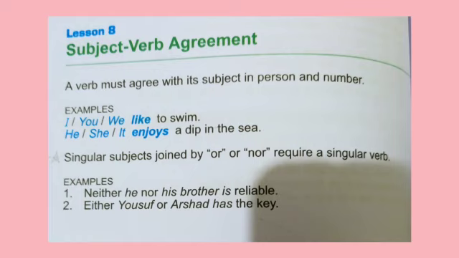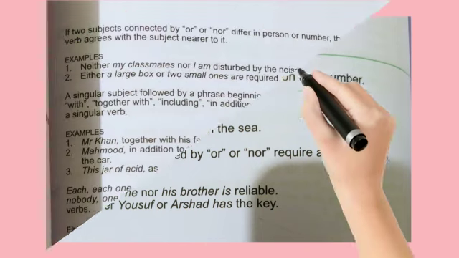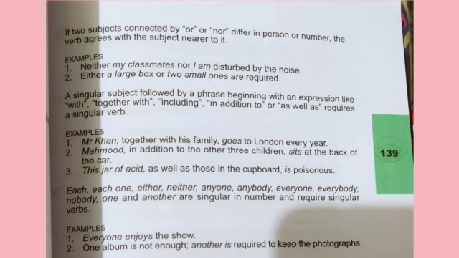Here I is a singular subject, the first person singular number, and you is the second person singular or plural number, and we is the first person plural number. So with I and you, even if these are the first and second person singular numbers, we will use like, okay, we will not add s with these, and with the third person singular numbers we will use s with the verb. Now, dear students, we will discuss some cases for the subject and verb agreement.